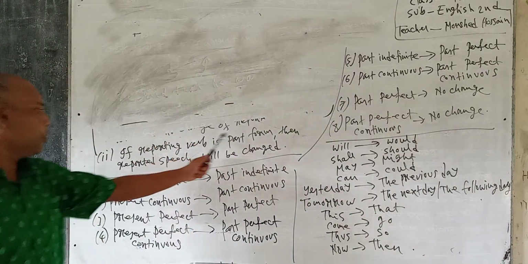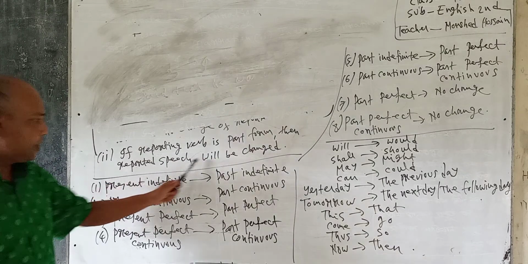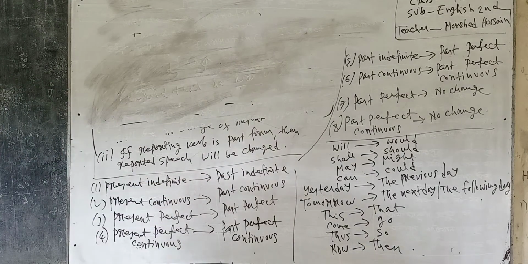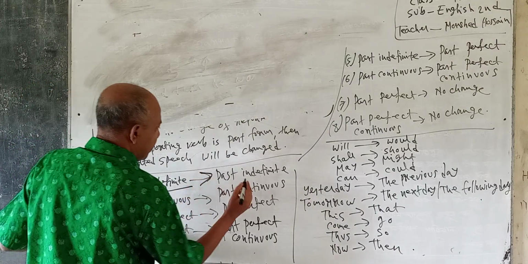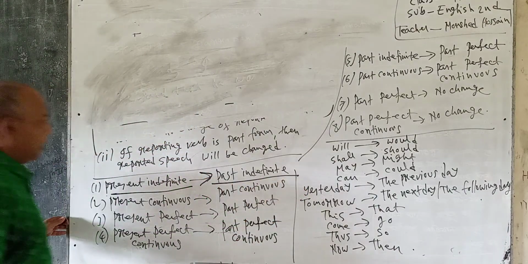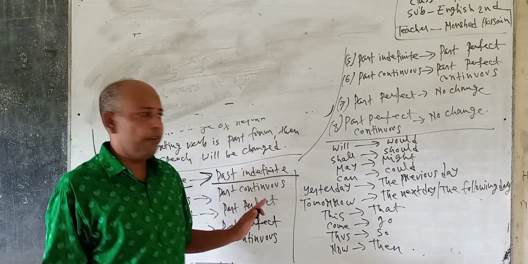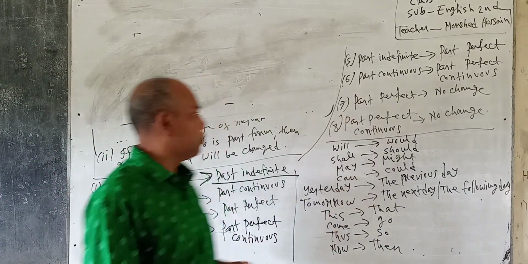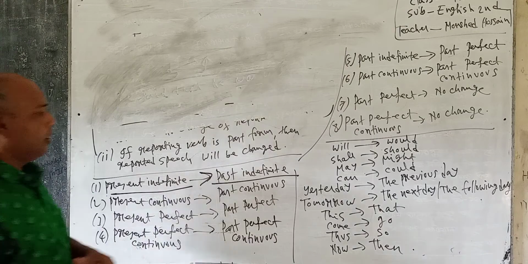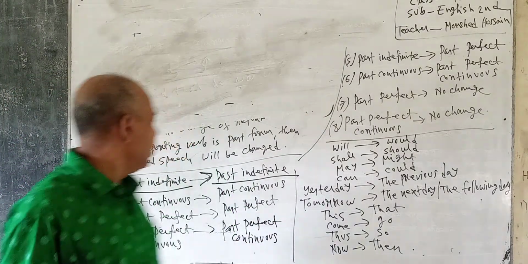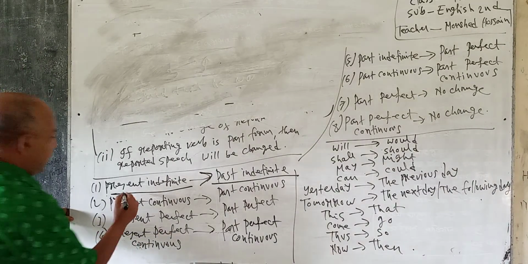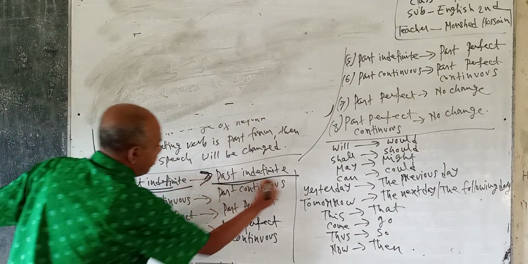If the reporting verb is in the past form, then there will be a change of the reported speech. If the form is present indefinite, it will be changed into past indefinite. Learners, these rules are very important for you. You have to learn these rules. It's most important if you want to learn the narration form. Present indefinite form will be changed into past indefinite.